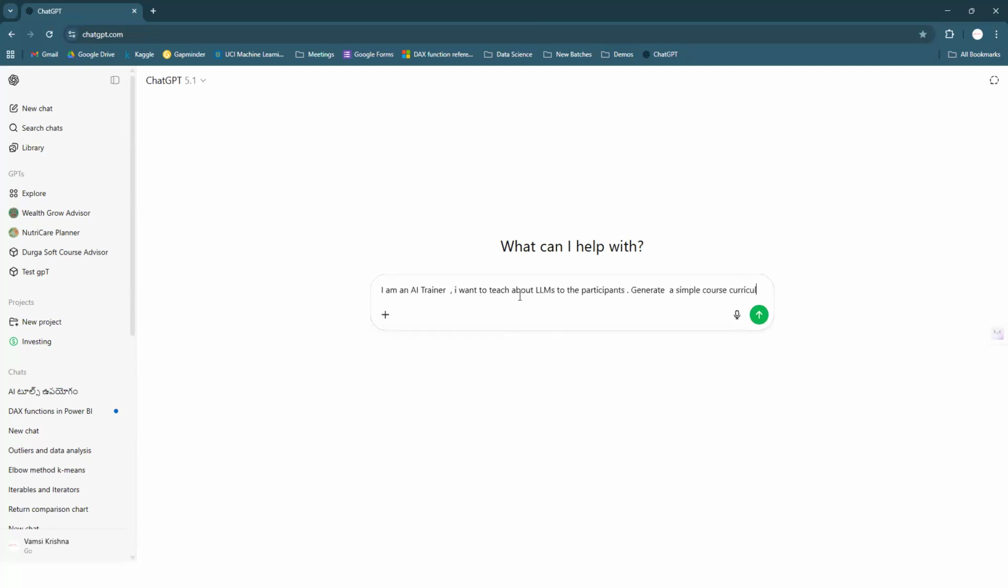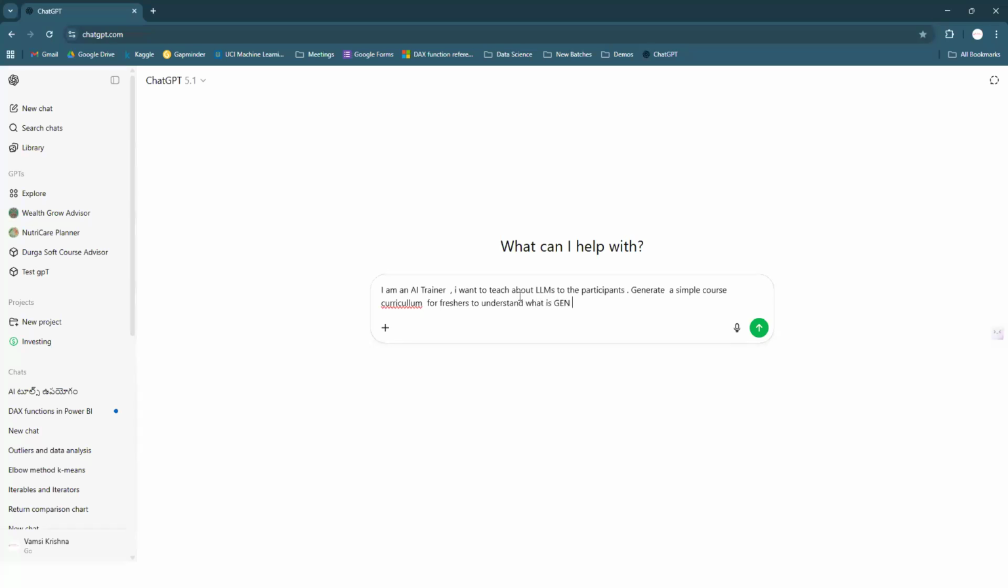Even if you don't want to type, you can also use voice mode. So it's going to be some kind of course curriculum. Okay, spelling mistakes, we can ignore them, it does not matter. Create a simple course curriculum for freshers to understand what is generative AI.